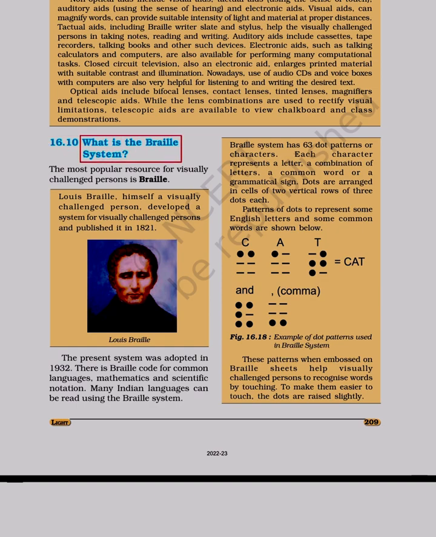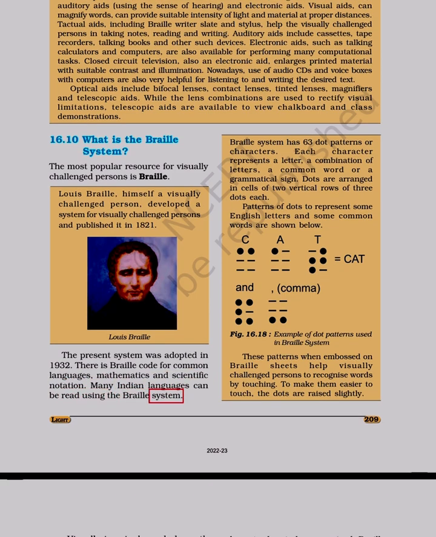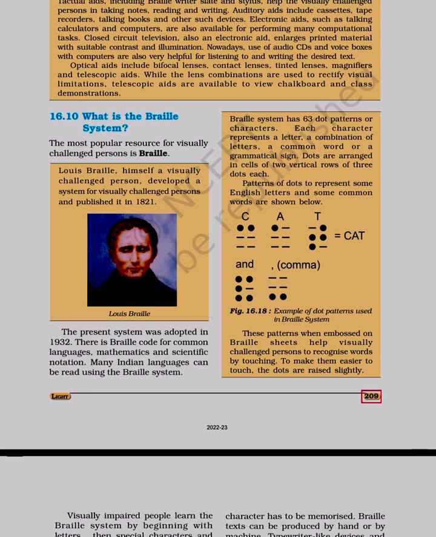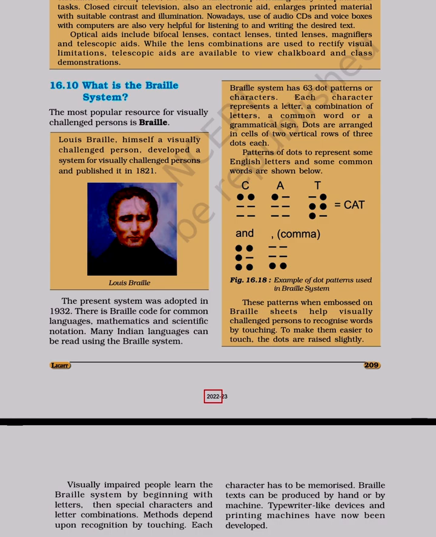16.10. What is the Braille system? The most popular resource for visually challenged persons is Braille. The present system was adopted in 1932. There is Braille code for common languages, mathematics and scientific notation. Many Indian languages can be read using the Braille system. Louis Braille, himself a visually challenged person, developed a system for visually challenged persons and published it in 1821.